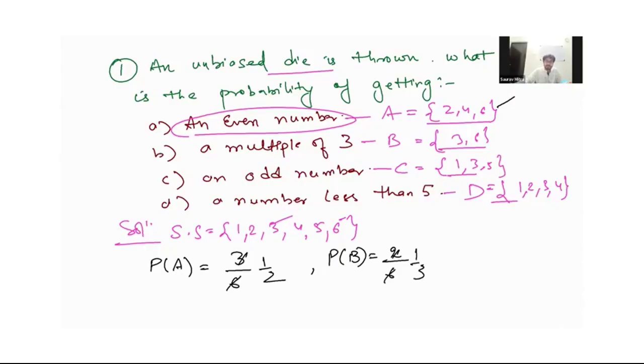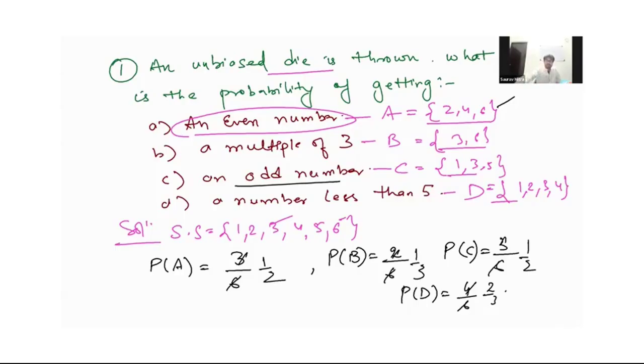The probability of getting an odd number, event C, is 3 upon 6, that is 1 by 2. Finally, a number less than 5 is event D, and the favorable outcomes are 4 upon 6, that is 2 by 3. This is how you calculate the probability of the given event.